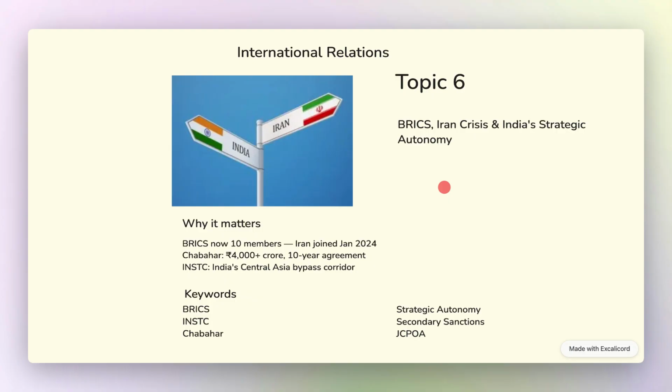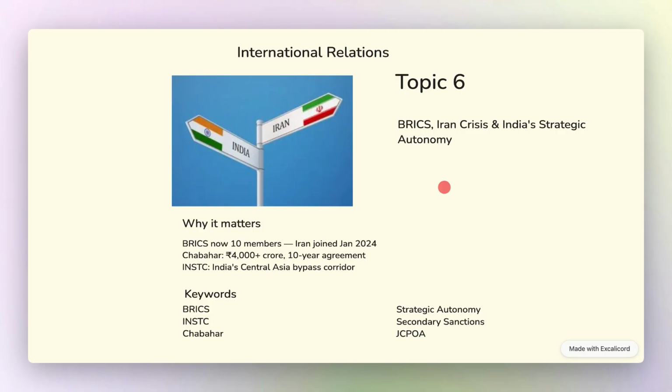Now, BRICS expanded from 5 to 9 members effective January 2024, adding Iran, Saudi Arabia, UAE, Egypt, and Ethiopia, with Indonesia joining in 2025. India's position is that BRICS should be a forum for development dialogue, not an anti-Western ideological bloc.